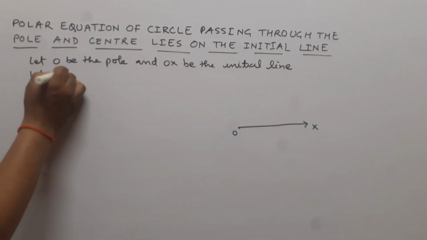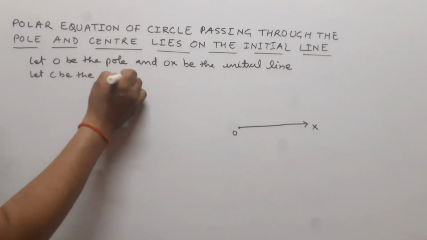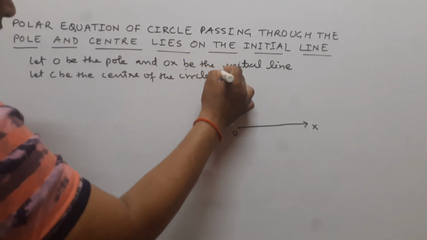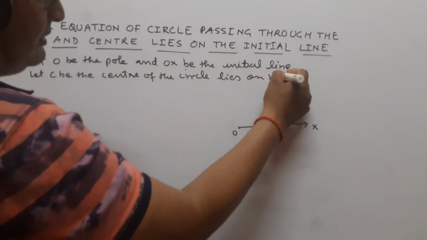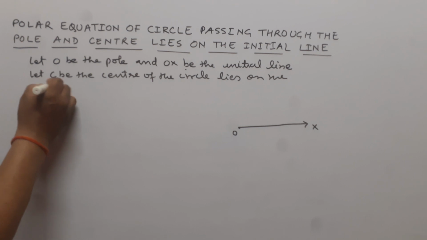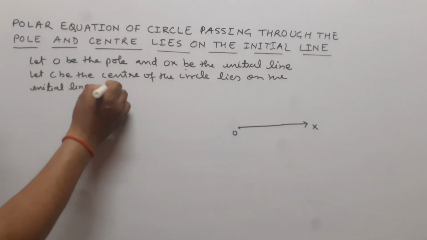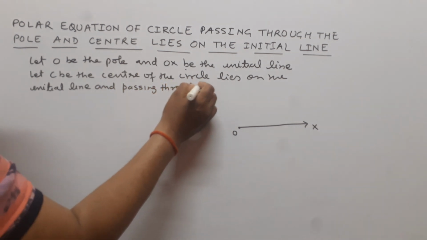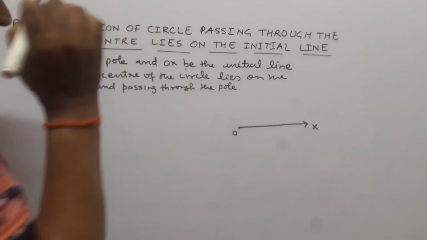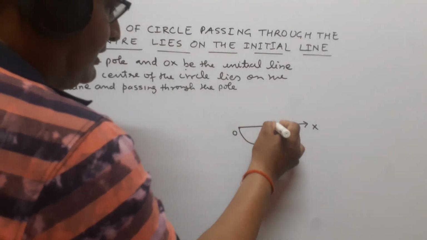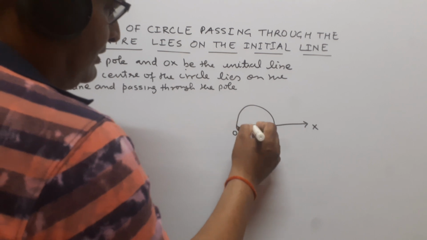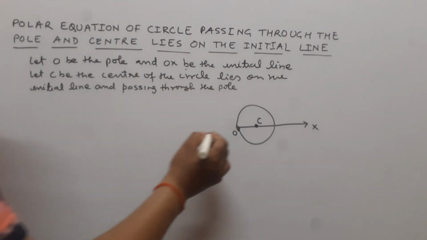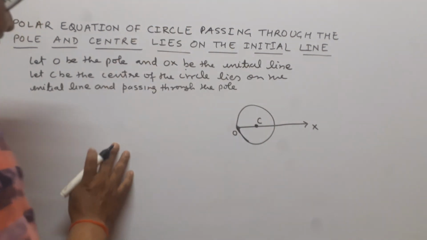Let C be the center of the circle which lies on the initial line and passing through the pole. Suppose that this is the circle whose center lies on the initial line and passing through the pole.